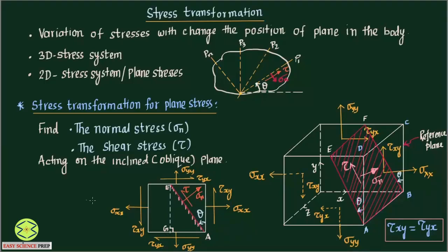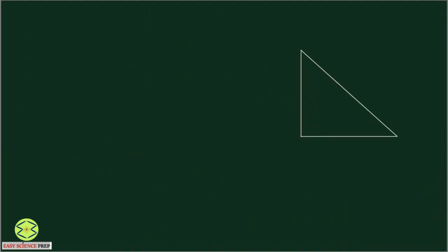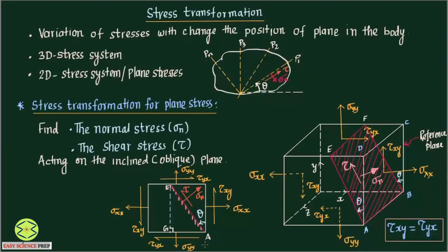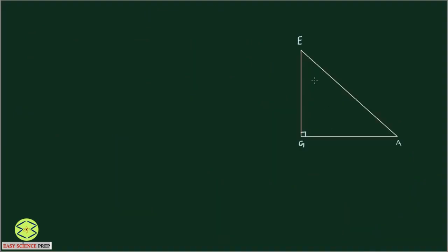So let's do it. We have taken the element AEG here. This is A, this is E, and this corner is G. This is the inclined plane. If you look at the previous diagram, this angle is theta, so obviously this angle is also going to be theta. We'll follow the same thing. This plane is going to have normal stress as well as shear stress.